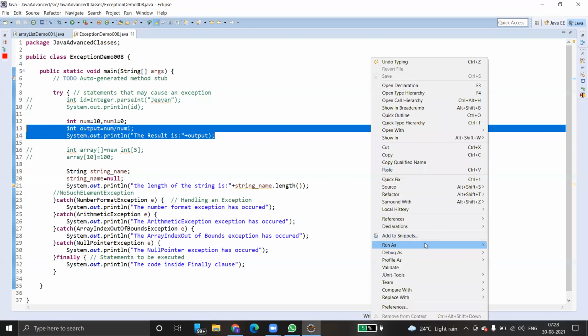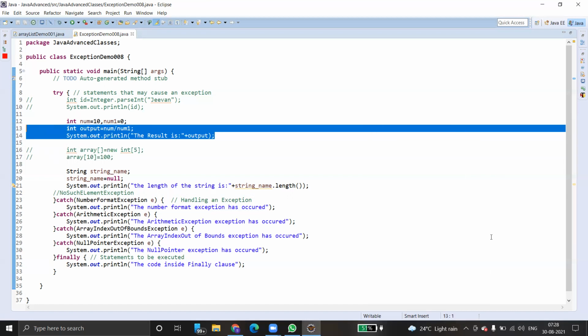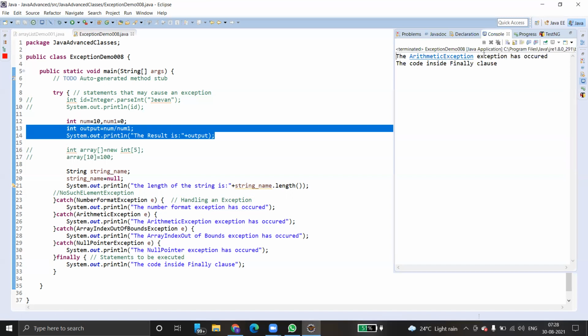Right click and run this program. This time we'll get a divide by zero exception. You can see here an arithmetic exception has occurred, because we try to divide by zero. Similarly, just comment this one.